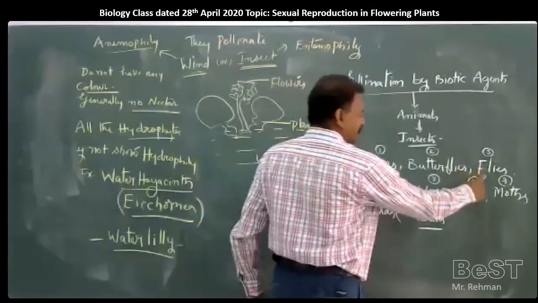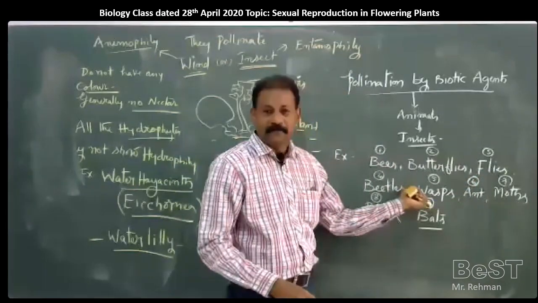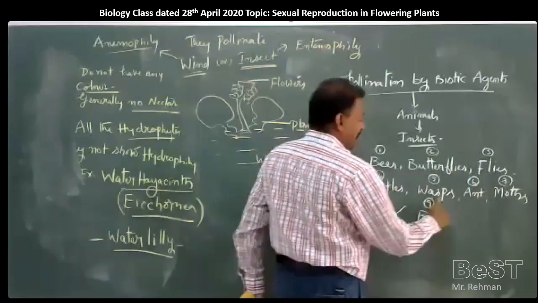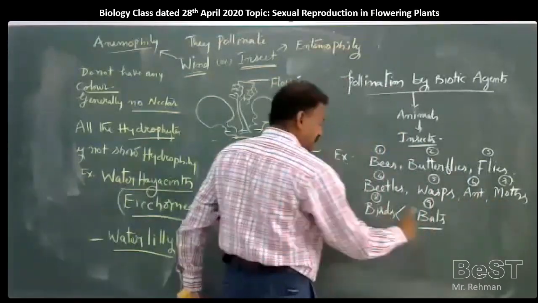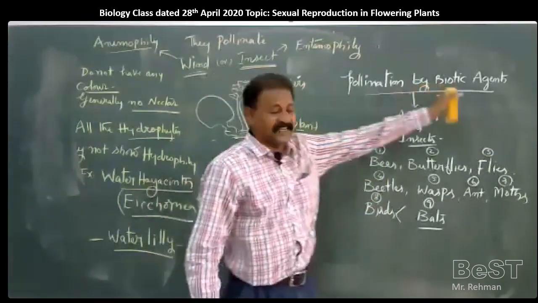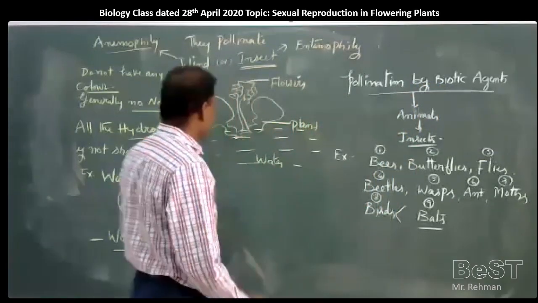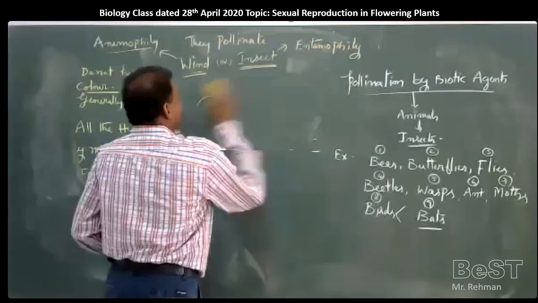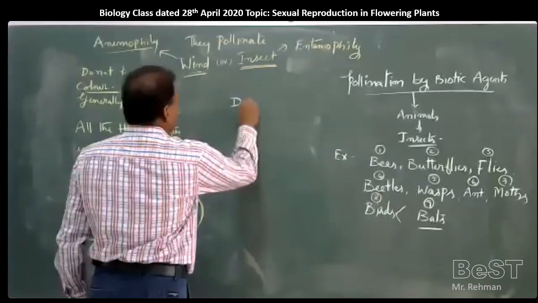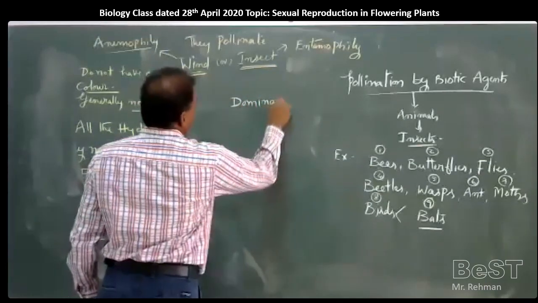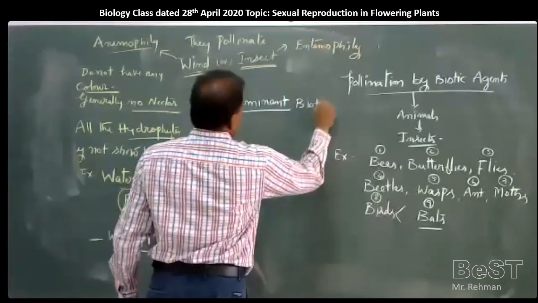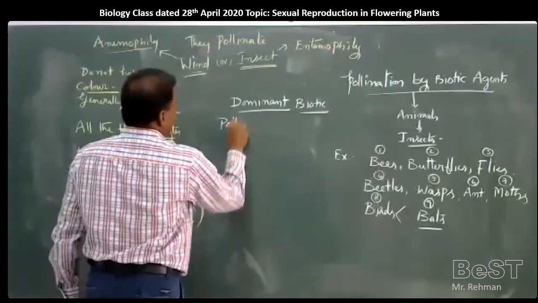Bees, butterflies, flies, page number 29-30. Bees, butterflies, beetles, wasps, ants, moths, birds, bats. These are all various types of biotic agents. Among these, the book mentions clearly the dominant biotic pollinating agent.